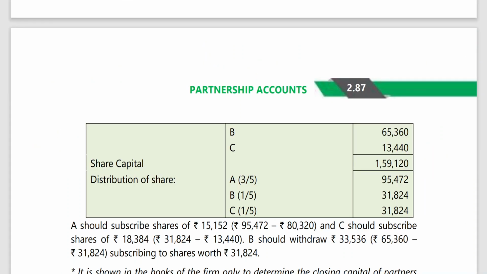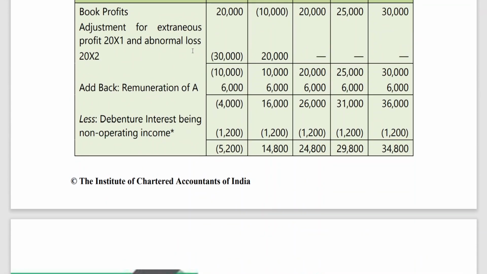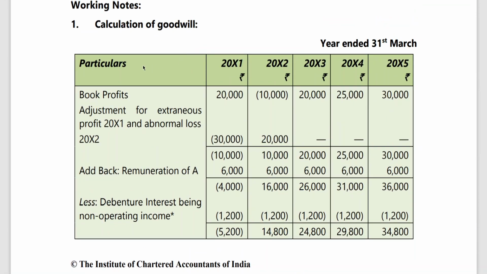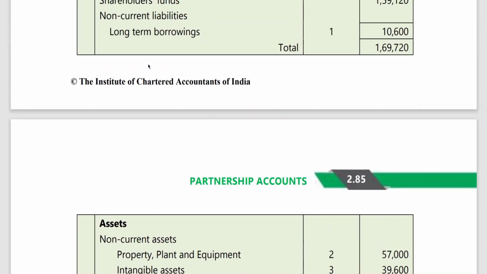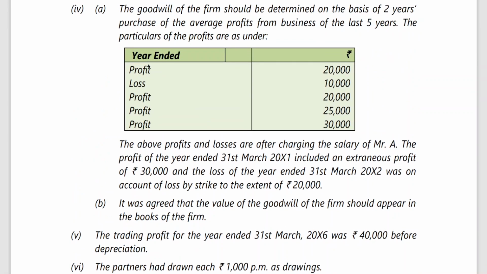So let me start with the first working note. You are all aware of how to find out goodwill. So the goodwill, if you look into the question, I told you the profit is for 31st March 11, 12, 13, 14, 15. 10 is a loss year, 20 profit, 25 profit, 30,000. Goodwill is to be valued on the basis of 2 years' purchase of the average profits from the business of the last 5 years.